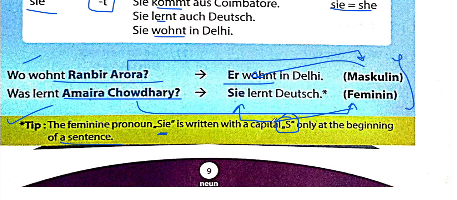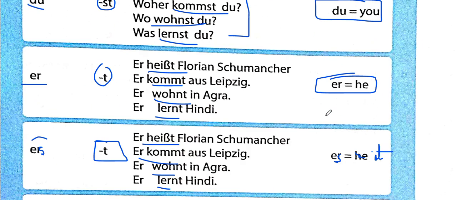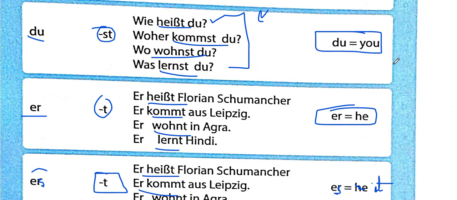What does this mean? Basically, it's trying to say that there are three kinds of sie we have. We have one capital Sie, and we have two small sie after that. What's the difference between them? These two come together and this is different, because these two have the meaning she, with small s.